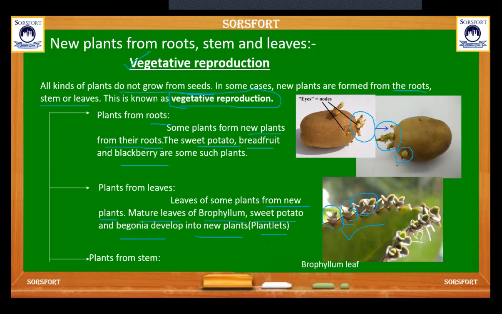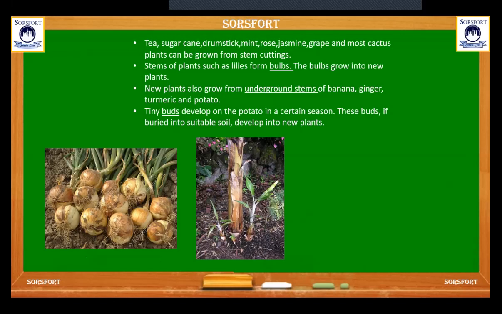Then come to plants from stem. Tea, sugarcane, drumstick, mint, rose, jasmine, grapes and most cactus plants can grow from stem cuttings. Stems of plants such as lilies form bulbs. The bulbs grow into new plants. New plants also grow from underground stems such as ginger, turmeric, and potatoes.